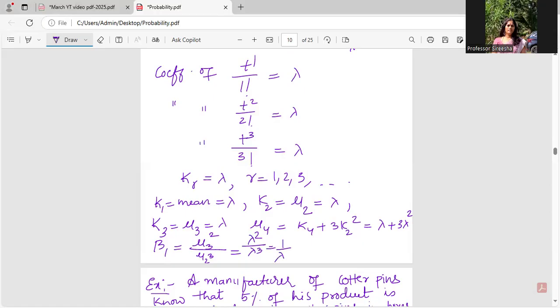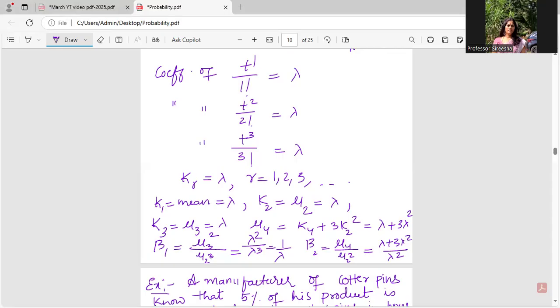Beta 1 is 1 by lambda. Beta 2 is mu4 by mu2 squared, where mu4 is lambda plus 3 lambda squared, divided by lambda squared. I can simplify it or leave it like this.